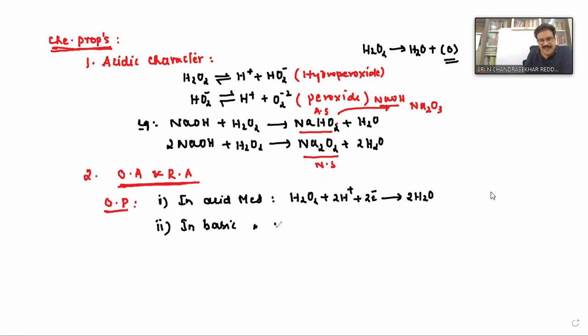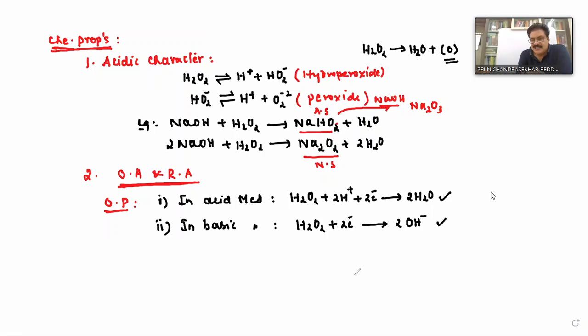In basic medium, H2O2 directly accepts 2 electrons. This also undergoes reduction, and converts into 2 OH minus. This is the basic equation in acid medium, and this is in basic medium. Therefore, H2O2 acts as an oxidizing agent in both acid medium and basic medium.